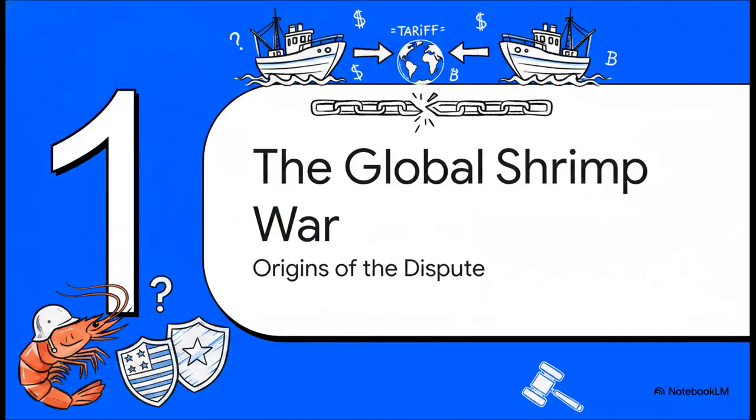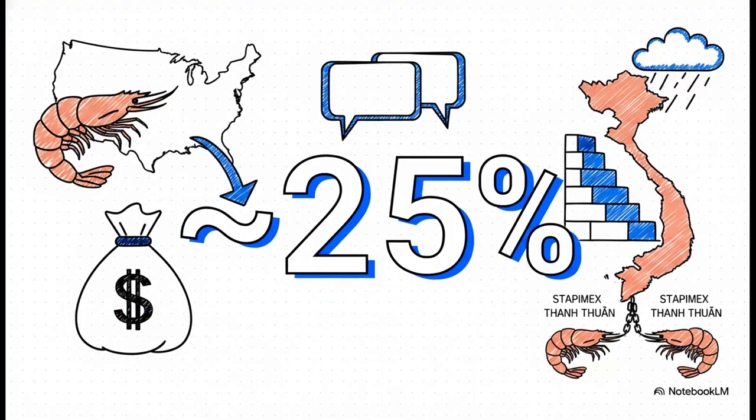The Global Shrimp War and the Origins of this Dispute. We're starting our chronicle back in 2004. At that time, a petition by U.S. shrimp producers resulted in the Department of Commerce imposing heavy anti-dumping duties on frozen warm water shrimp imported from Vietnam. Now, the goal here was to protect domestic producers from foreign goods that were allegedly being sold below fair market value. But the impact on Vietnam?